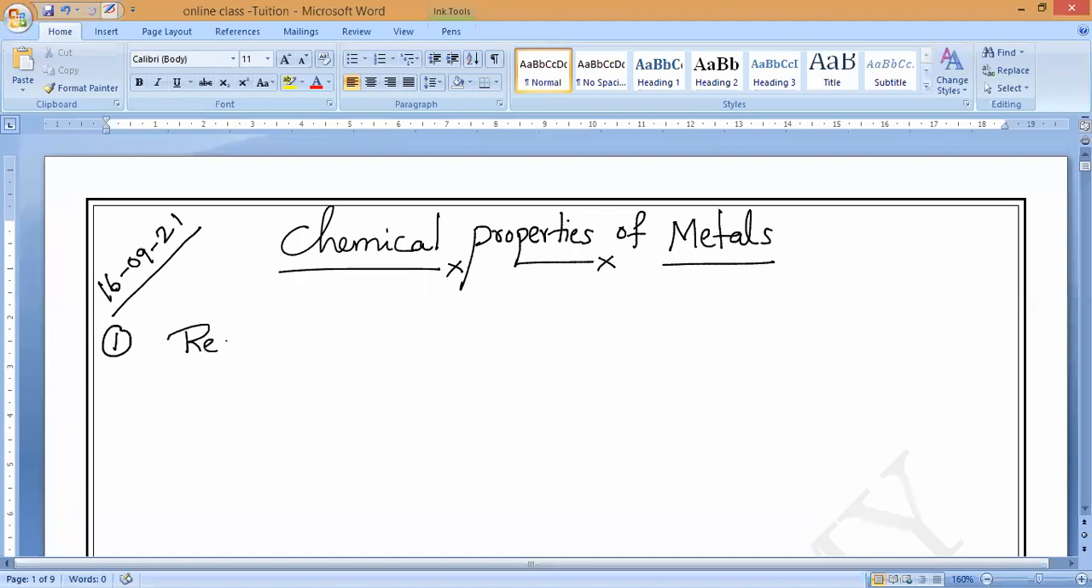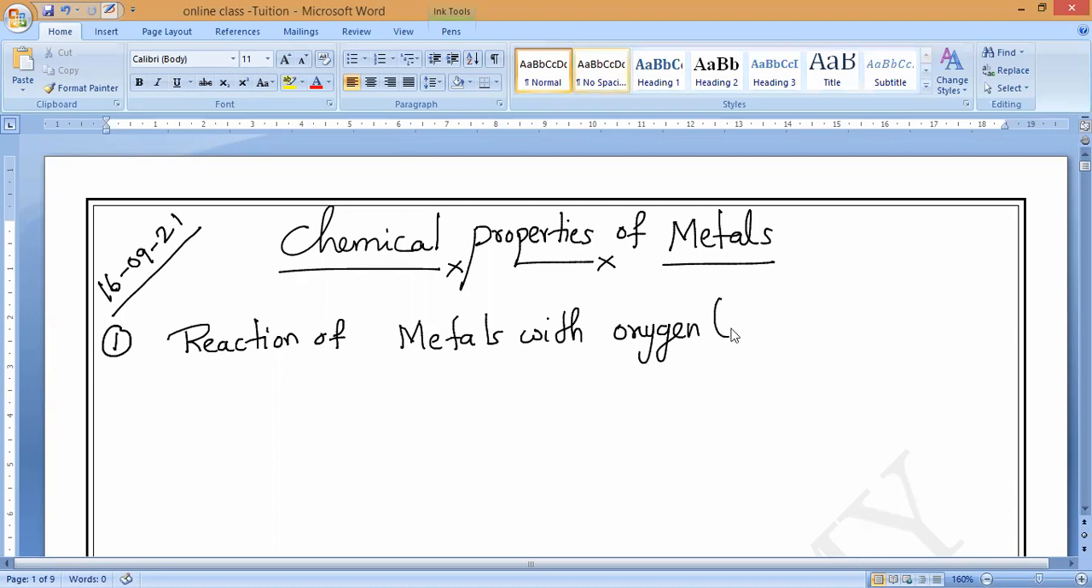What is this, guys? Reaction of metals with oxygen. Oxygen is available where? Oxygen is available in air, in the atmosphere. Reacting with oxygen means reacting with the oxygen in air.